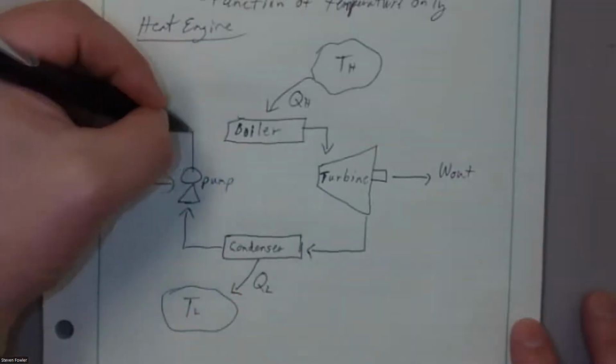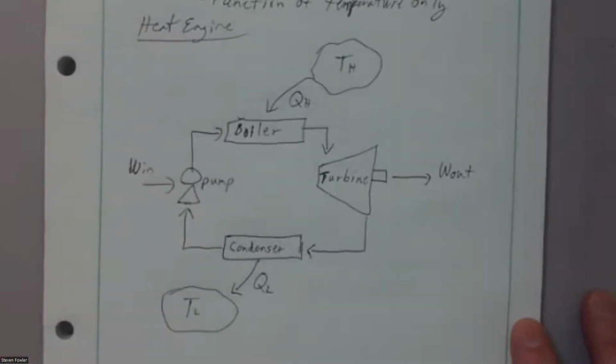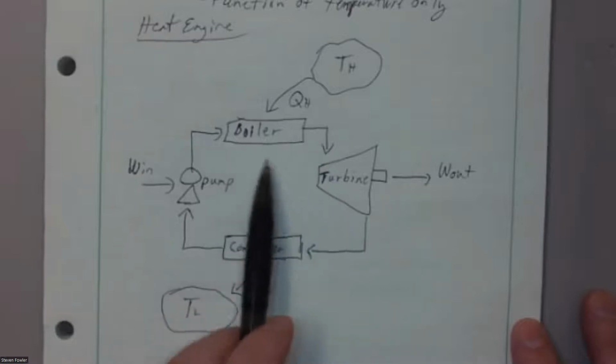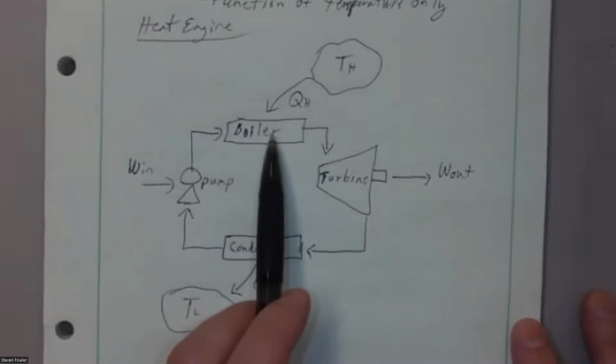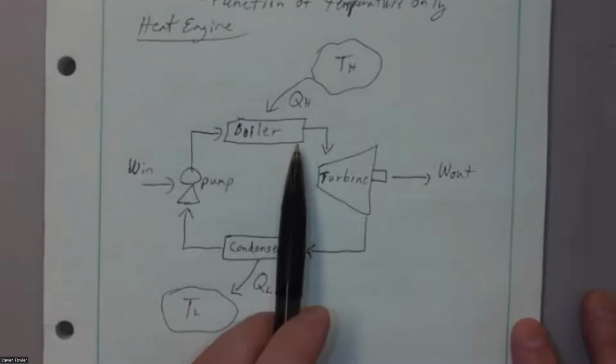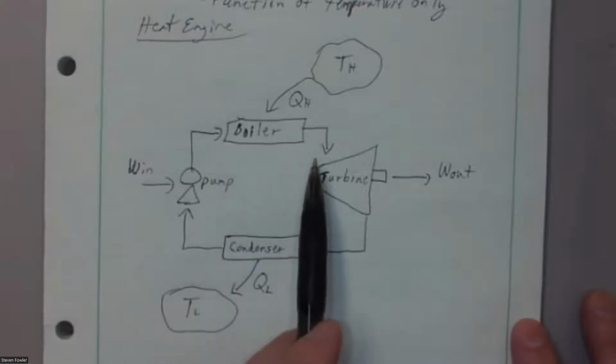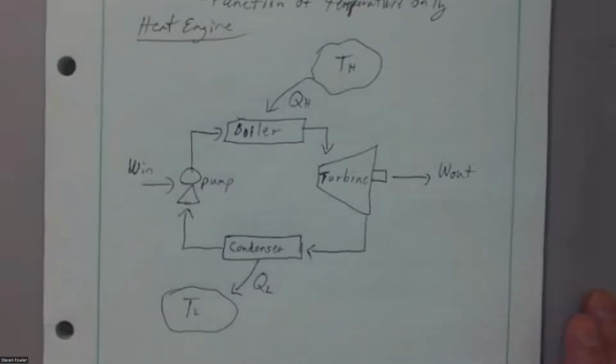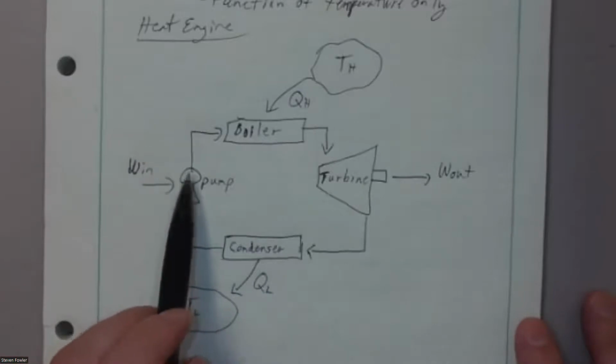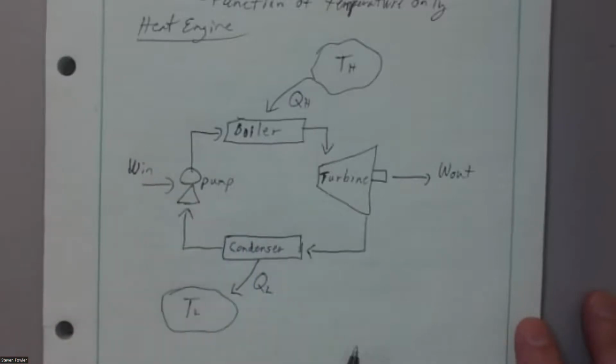We're going to assume ideal boilers where there's essentially no pressure loss. So there's nothing going to cause the pressure to increase in here. If anything, it's going to drop. We learn about that in the fluid mechanics class. So I need high pressure going into the boiler because I need high pressure going into the turbine. So how do I accomplish that? Well, by simply putting a little bit of work into a liquid, and that increases the pressure very quickly.